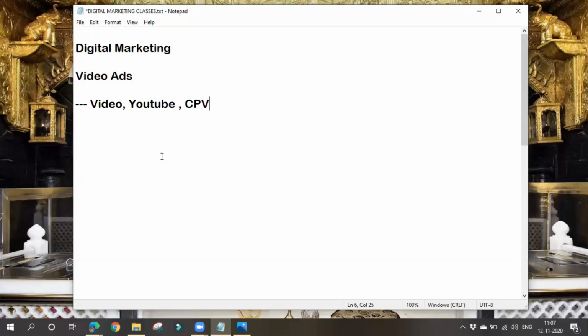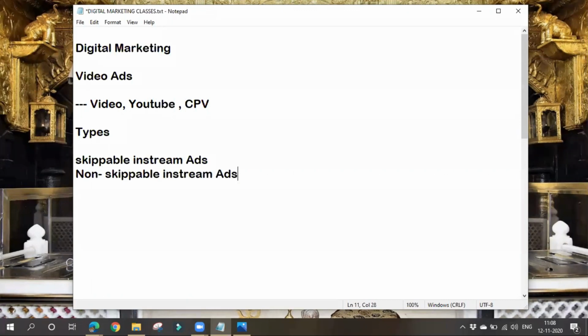Right. So let's see the various types of video ads. There are six types. First one is skippable in-stream ads. Next one, non-skippable in-stream ads. Next one is video discovery ads.